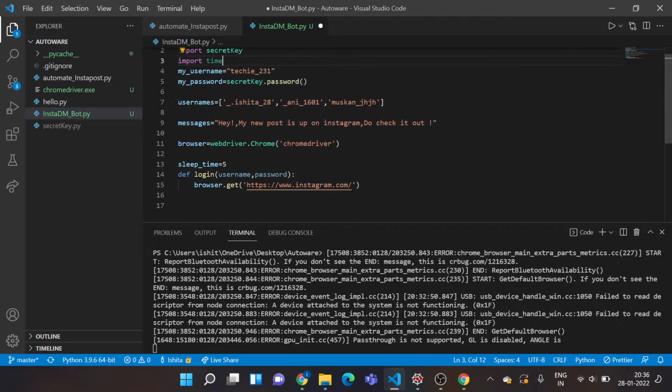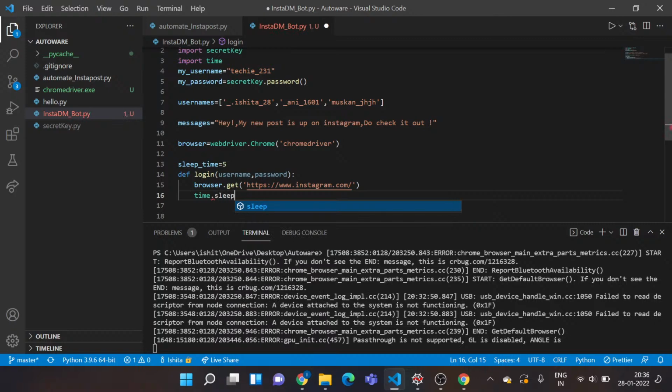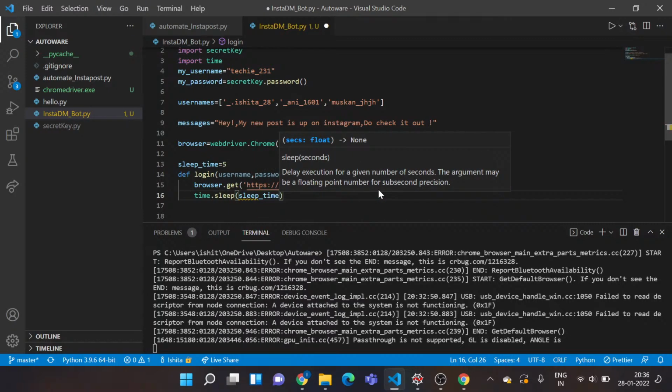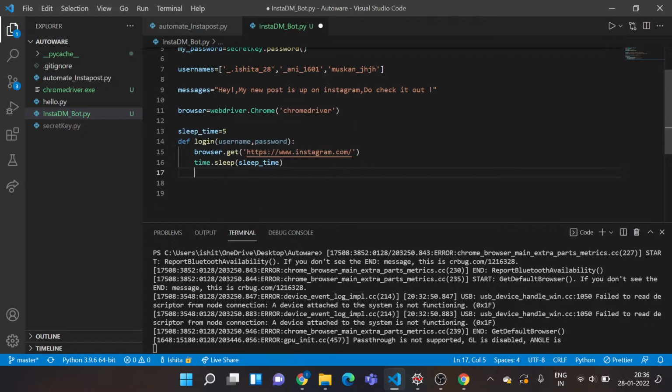Once I import this one, I'll go back here and call time.sleep, this function, and specify my sleep time. I've actually created the variable, so I'll just pass that in as a parameter. This time is basically in seconds, do remember that. So I want it to take its time to load, and then I'll perform the further tasks. So I'm done with this.